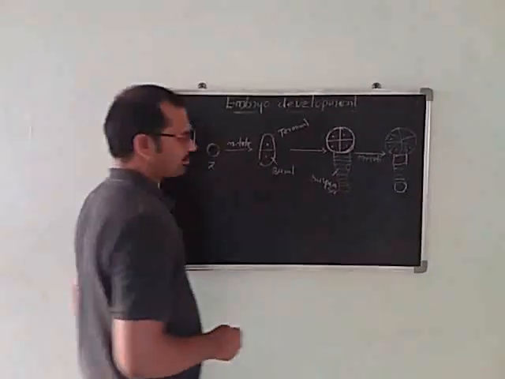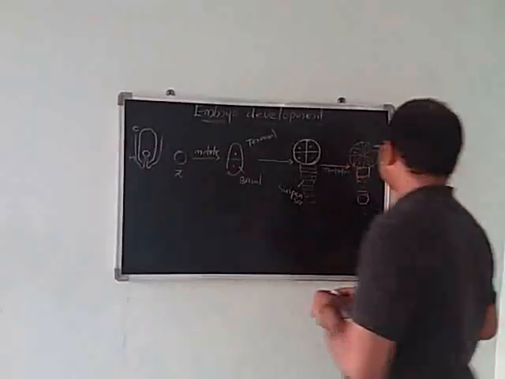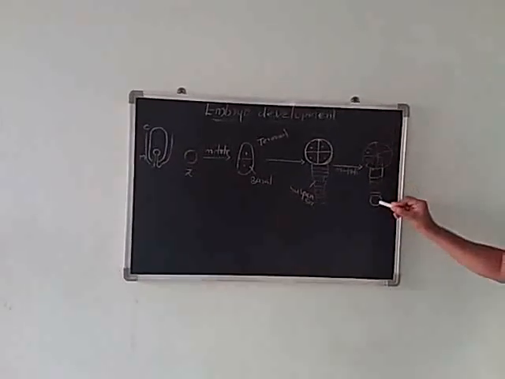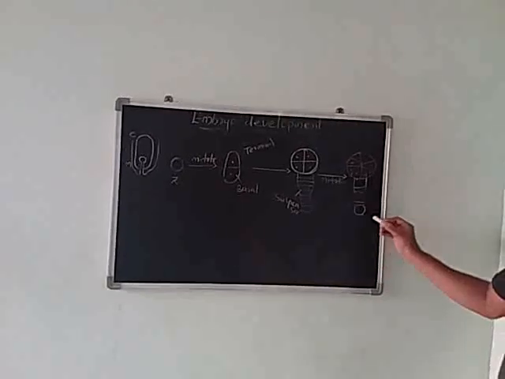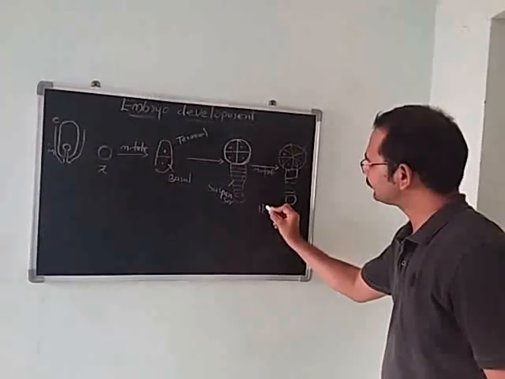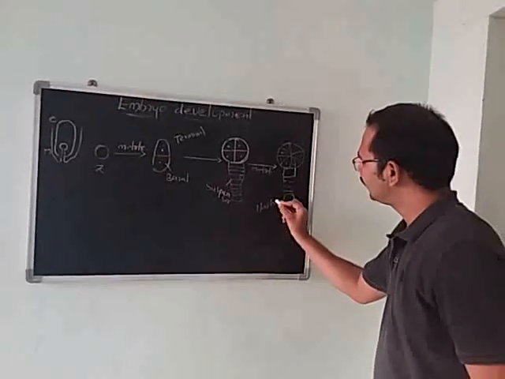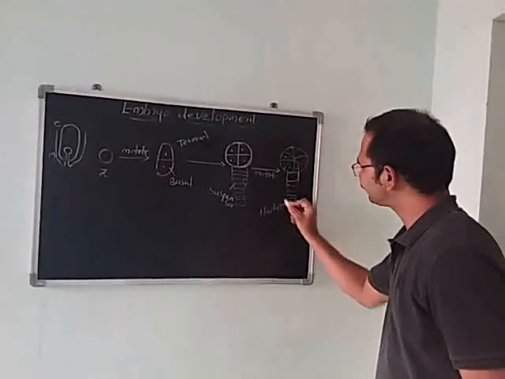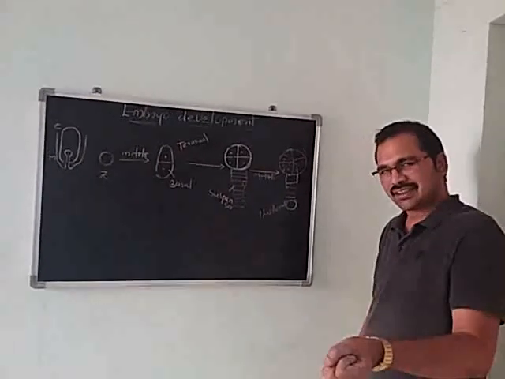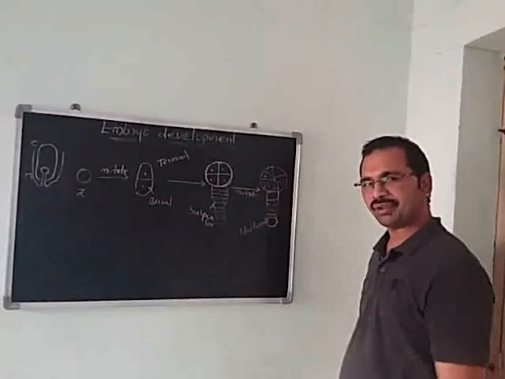And another thing. The first cell of the suspensor we call the haustorial cell. Haustorial means it sucks the nutrients provided to the embryo.